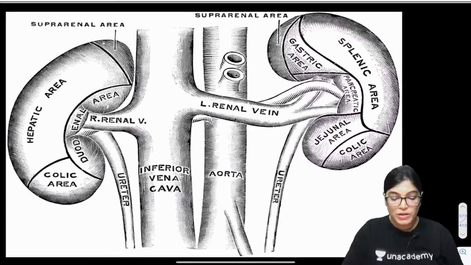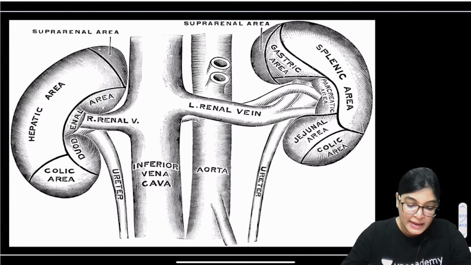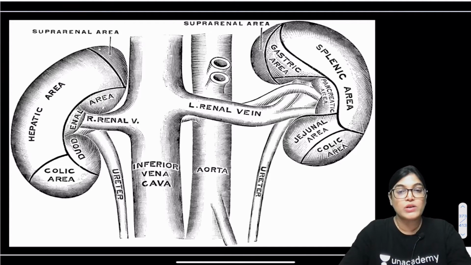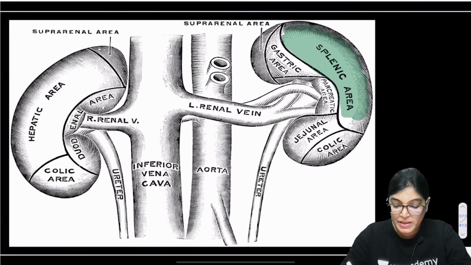Thereafter, what is very important for us to know is that the anterior aspect of the right and the left kidney is related to different areas. The targeted area asked in this MCQ was the left side anterior aspect, and we can see the correct answer is spleen. This area is spleen. So this whole anterior area of the left kidney is related to the spleen.